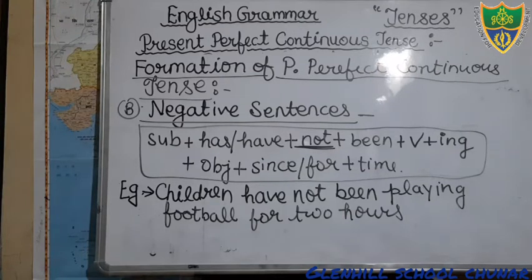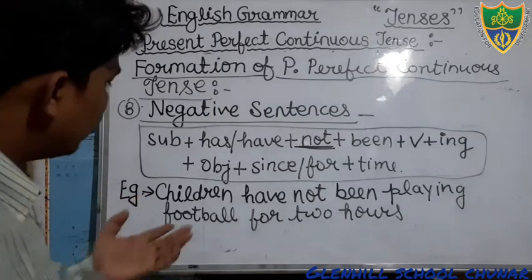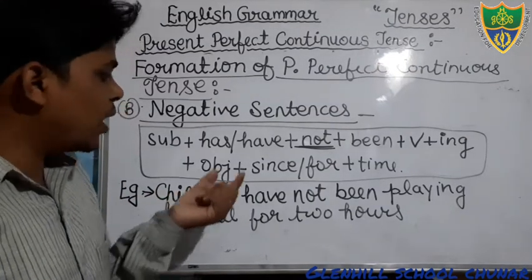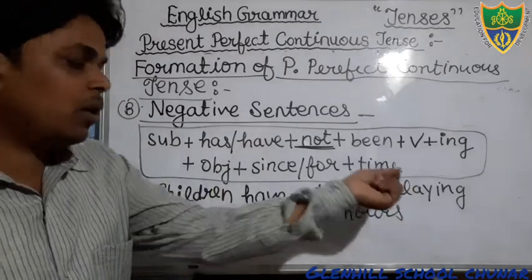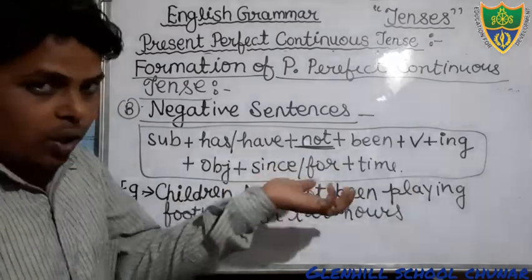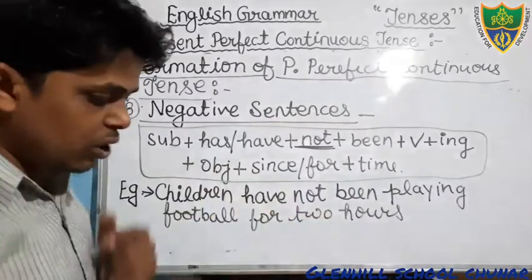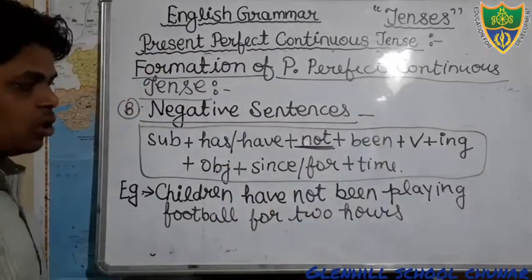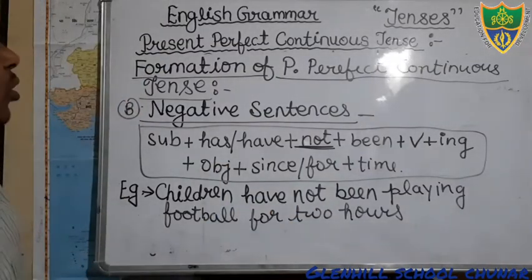If your subject is singular, you will use has. Has not been. In negative sentence, if your subject is, suppose, Mohan, then you will use has not been. So just see here another example you can also write: Mohan has not been reading a book since morning. Like that you can make the sentences. I hope that you all have understood. So just see and come to the next,